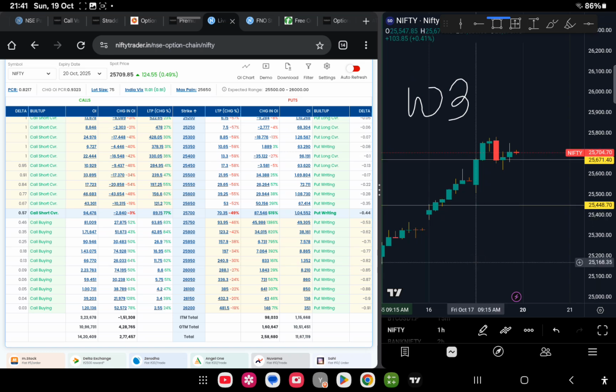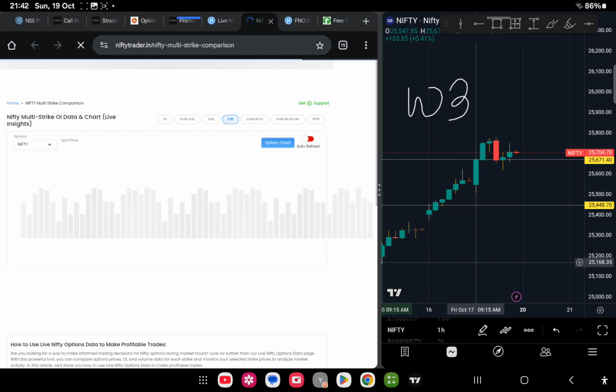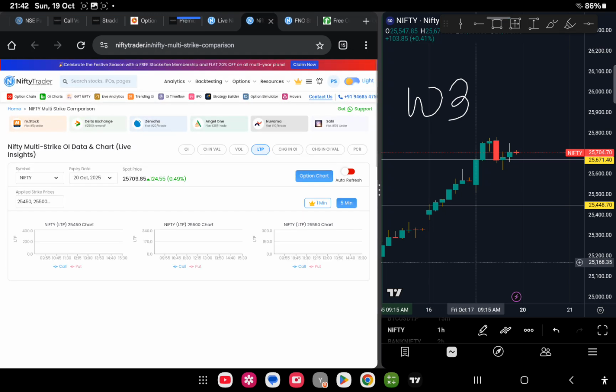Open for Nifty is 25,500. Before that we'll compare the OI. OI is indicating sideways because there are 10 lakh and 10 lakh on both sides. Now when you check for 550, Nifty is approaching expiry in 2 days.